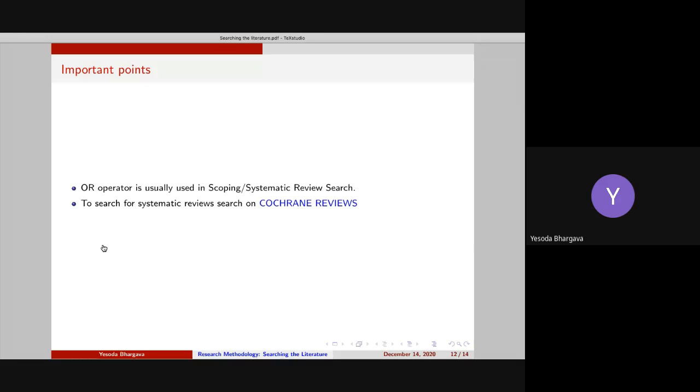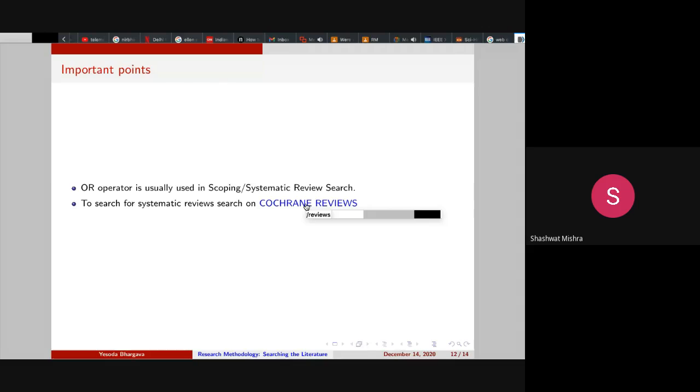So as I've mentioned, the OR operator is generally used in scoping and systematic review search, and to search for systematic reviews. So, for example, later on in your research journey, if you want to read about all the research papers which have been written in IoT, which talk about connected homes for old people, and you want to look at the systematic reviews on those topics, this is the portal which only contains systematic reviews. I know systematic reviews as a term might be coming across as quite boggling to you, but in the advanced form of the research methodology, I have decided to discuss that also.